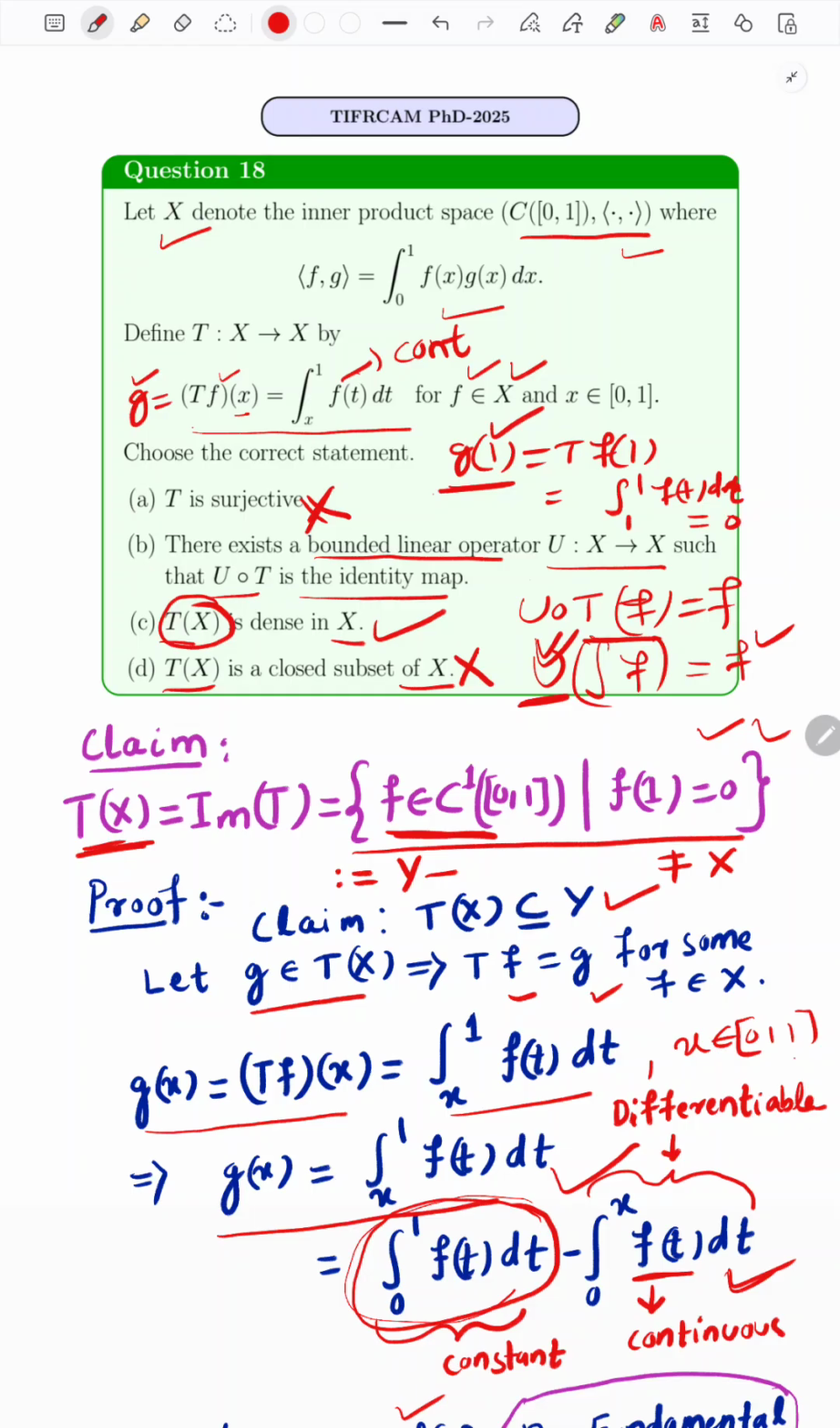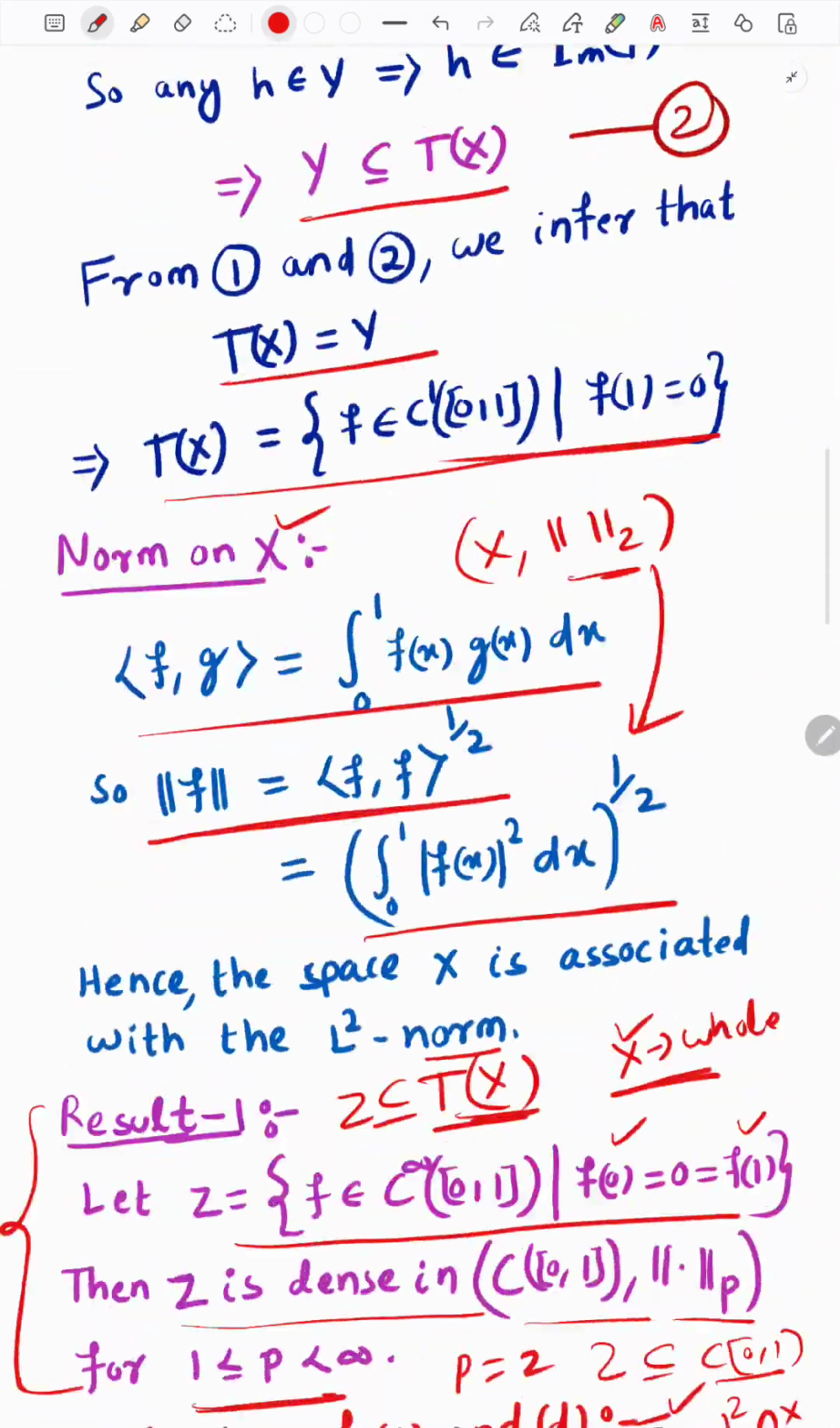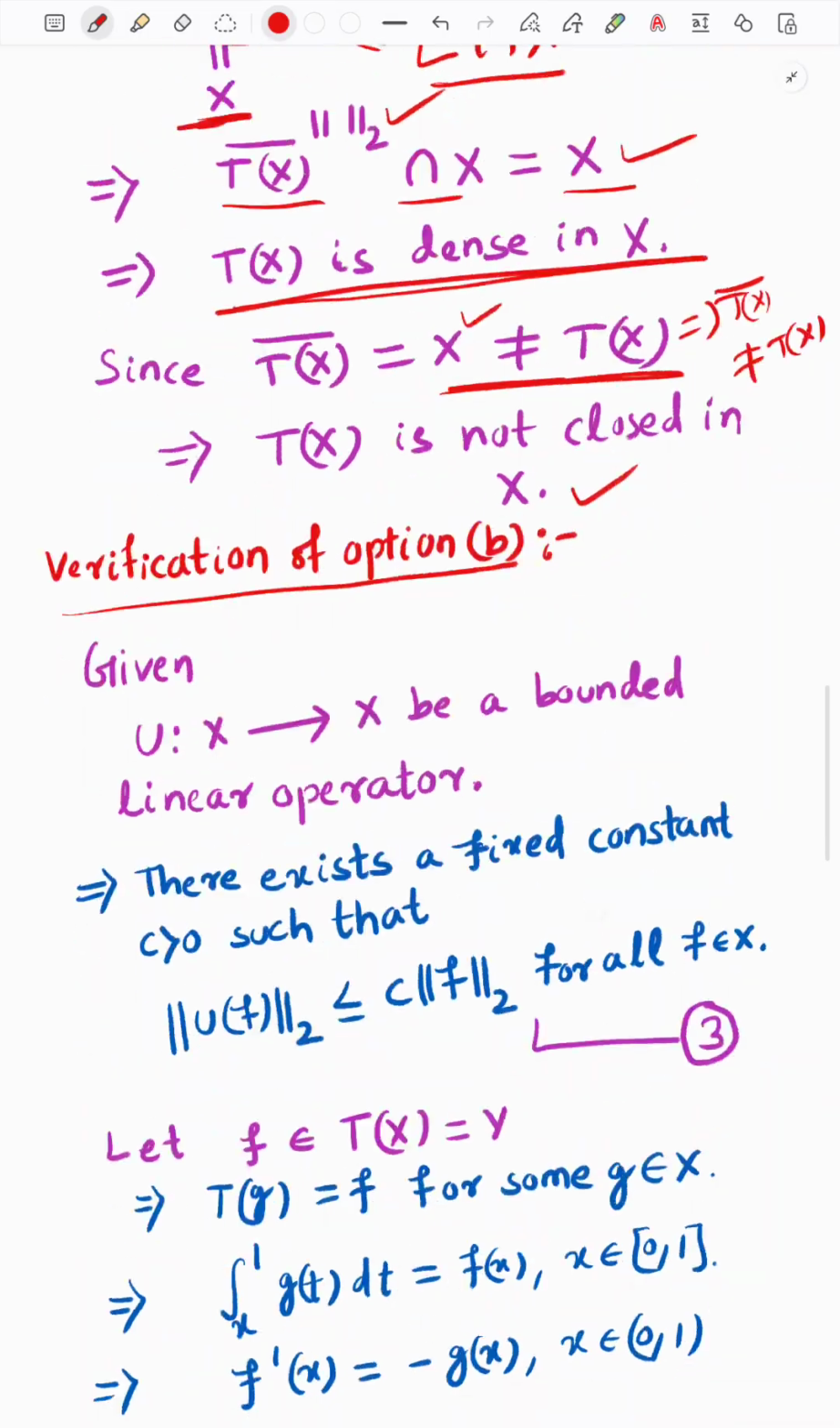And if you have already studied functional analysis, you know that the derivative operator is always an unbounded operator in the continuous function space or the differentiable function space. The integral operator is a bounded operator, but the derivative operator is always unbounded. So this U cannot be bounded. So therefore I am expecting that we cannot find a bounded linear operator having this property, U composition T equal to the identity map. Okay, so I think you got my point.